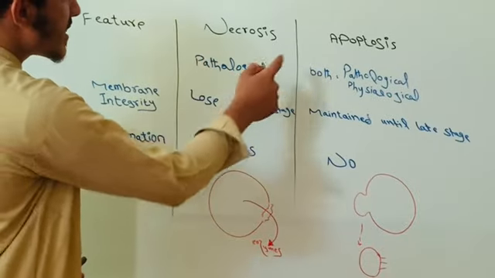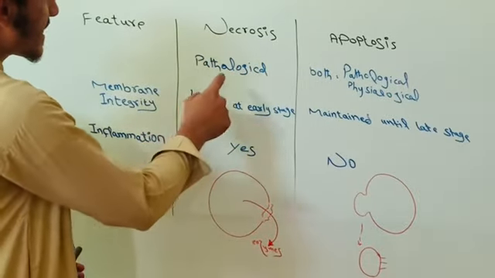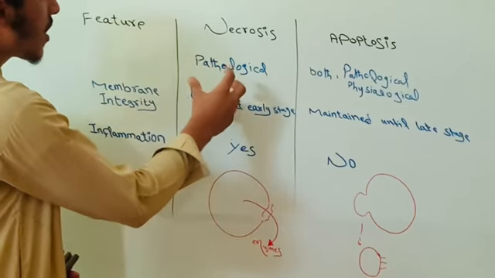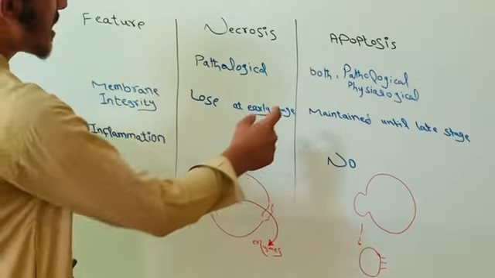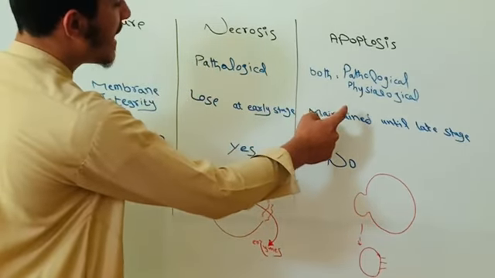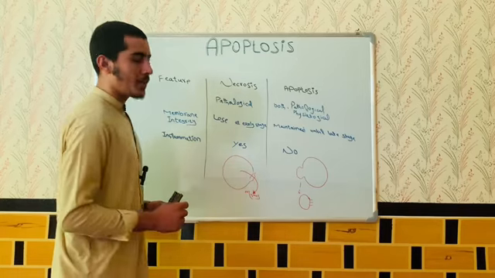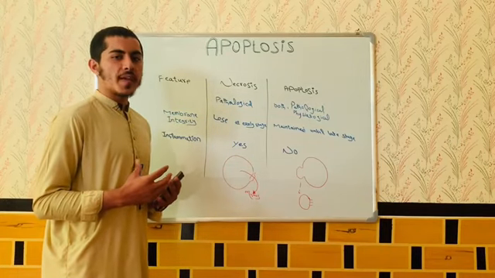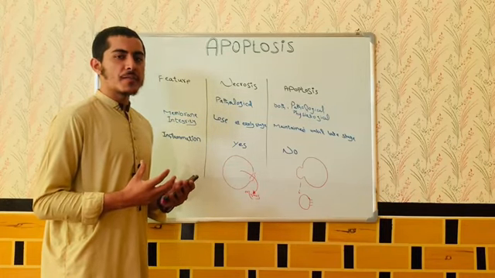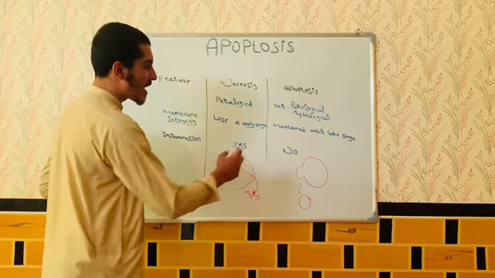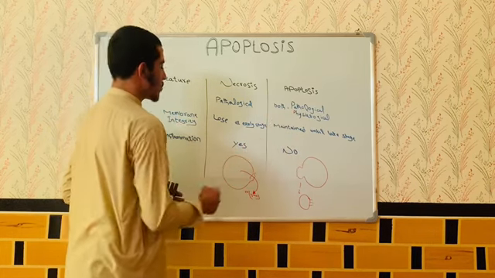Differences between necrosis and apoptosis. Necrosis happens just pathologically because of external injuries, but apoptosis happens pathologically and physiologically. For example, during embryogenesis, some parts of our body disappear. It is a physiological action, but sometimes it happens pathologically as well.